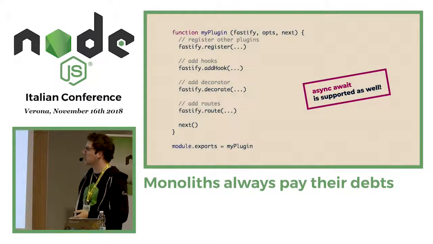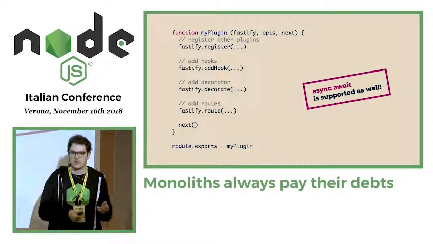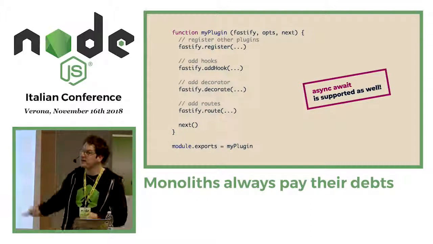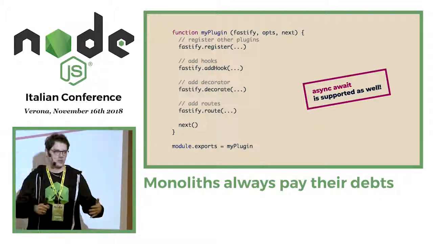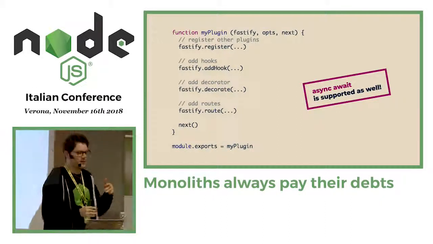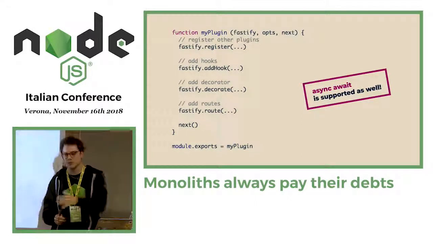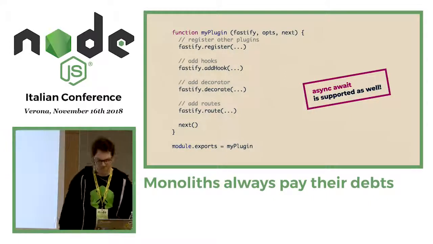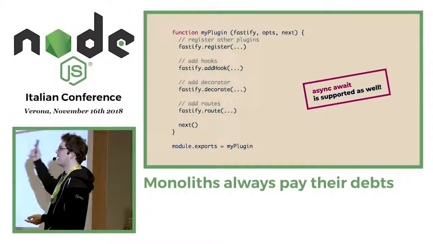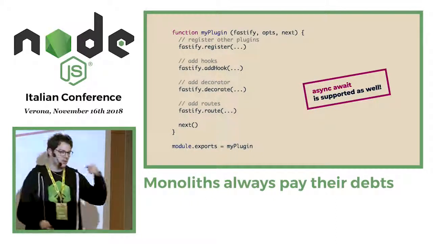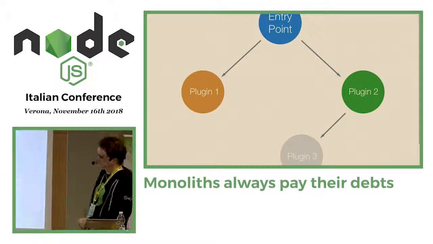Then what is a plugin? A plugin is just a function that takes 3 parameters, or 2, depending on whether you are using async await, which are Fastify, an options object, and next. The next function you always have to call, it is mandatory, because Fastify guarantees the loading order for your entire application. It will not boot up until everything is ready to go. Inside the plugin, you can do whatever you want. You can register another plugin, add a hook, a decorator, a route, whatever you want, really.